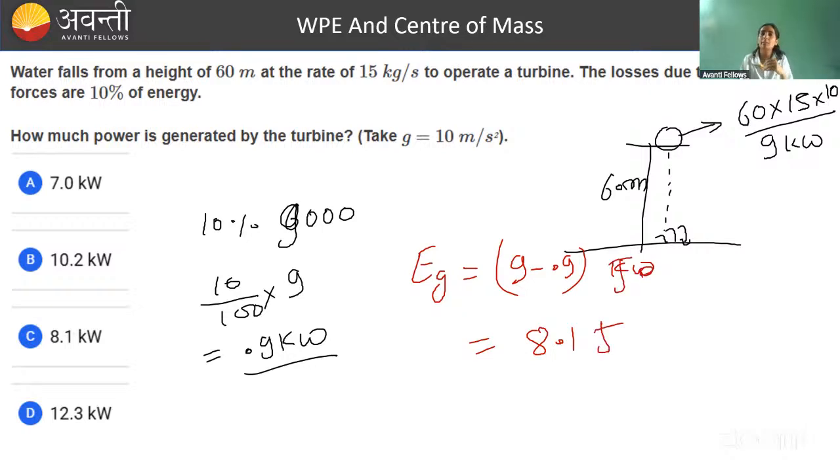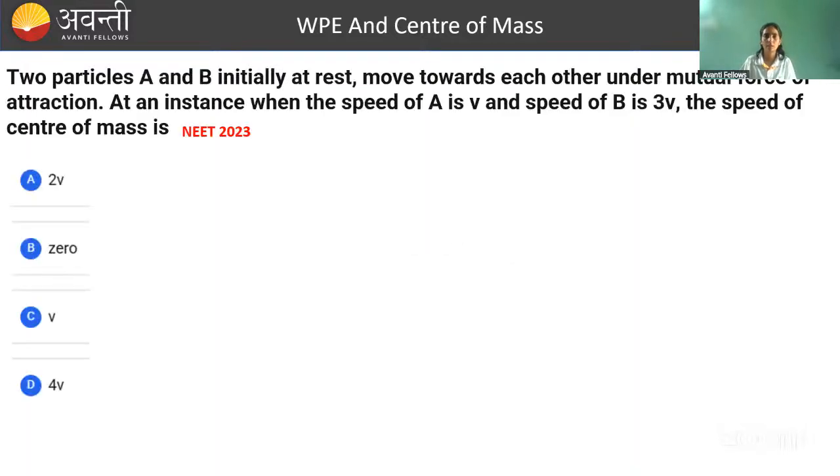And this energy is coming in how much time? 1 second में. So basically this much joule is coming in 1 second. So this is also power, 8.1 kilowatt. Sorry, this was kilojoule. ठीक है, so answer will be what? 8.1. Yes, Shruti, correct. So this will be the correct answer. बस energy conservation करते जाना है, कुछ नहीं extra करना तुम्हें.